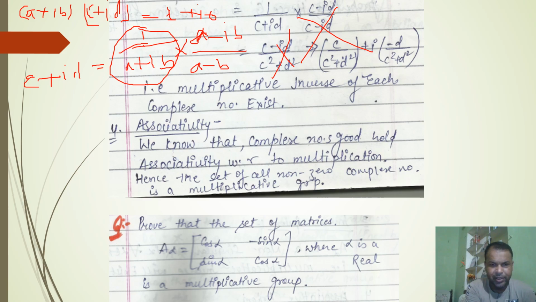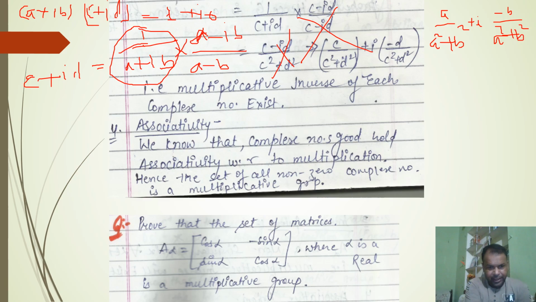So the resultant will be a upon a square plus b square plus i into minus b upon a square plus b square. This will be the multiplicative inverse of a plus ib.